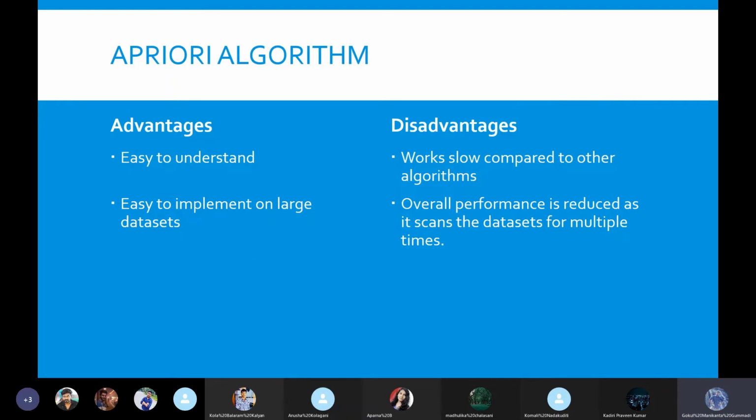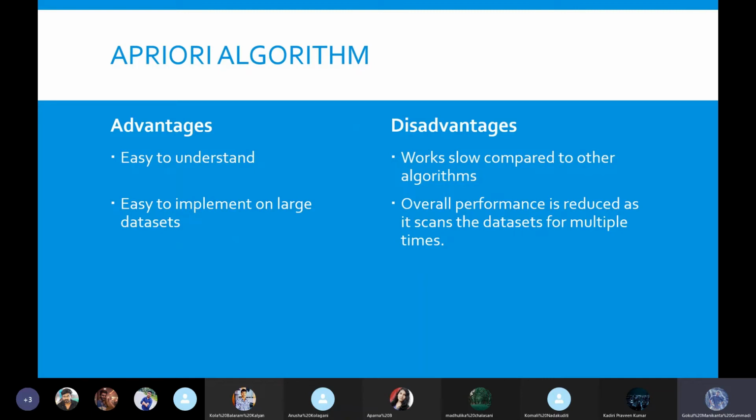Coming to the other advantage, it is easy to implement on large data sets. Even if you have a huge data set, you can do it easily. If you have fewer than 10 or maybe 20 data items, you can do it by hand. It depends on the number of items you are selling in your shop.